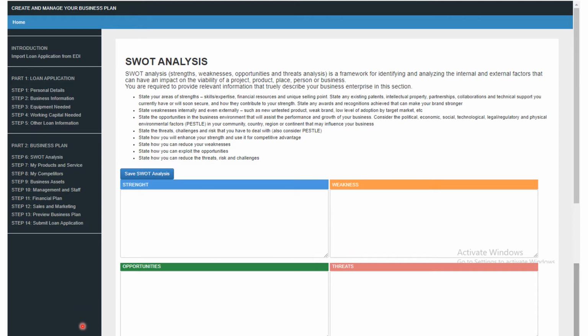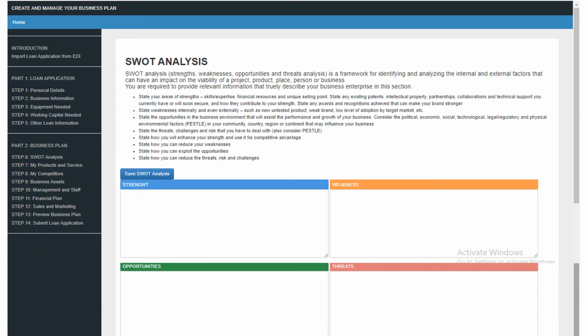And that was why we gave you the template, especially the Word template, so that you put down everything that is required before you rush into filling this part. Because at the time you fill in here, you already say, okay, this is the final, this way I'm going to go, and the rest of that. Although you could still change if you have a need to make a change, if you have not clicked the number 14. So once you have done this, the next thing for you is to click on the product and service.